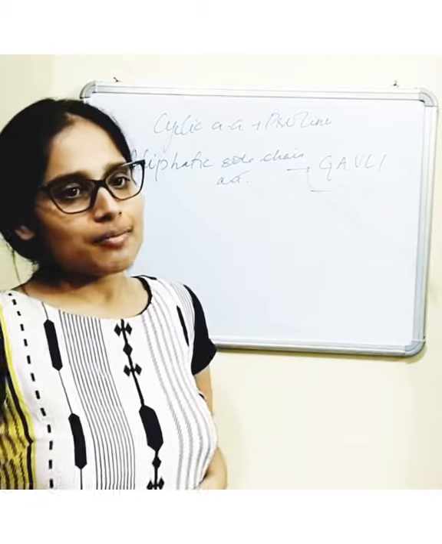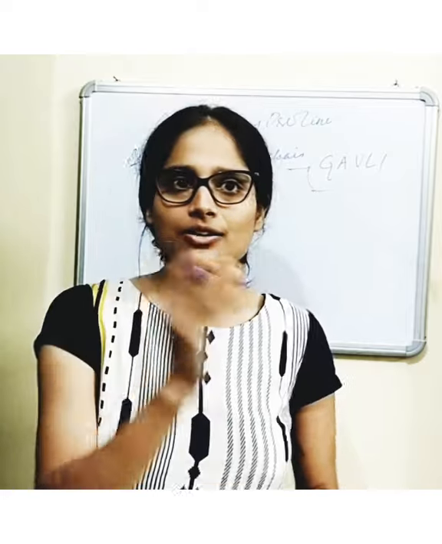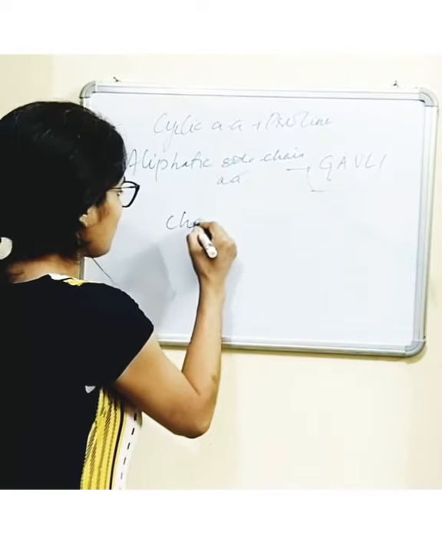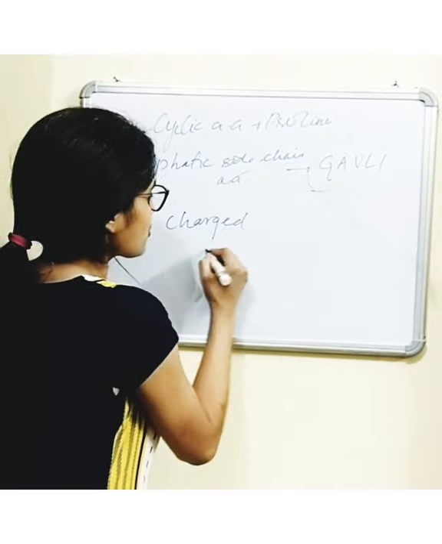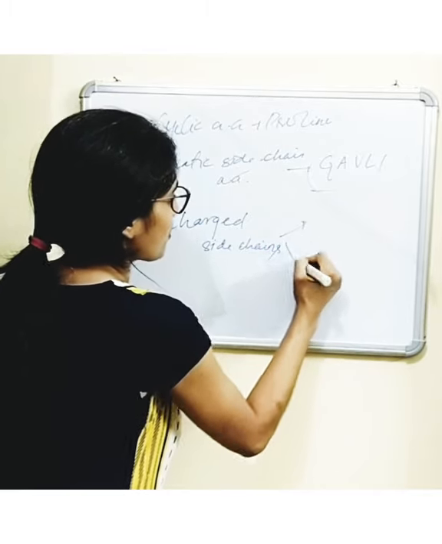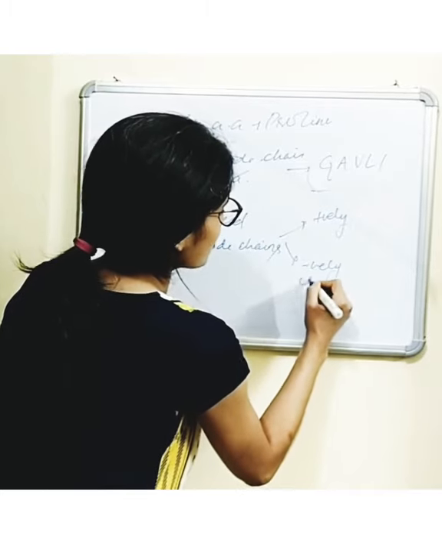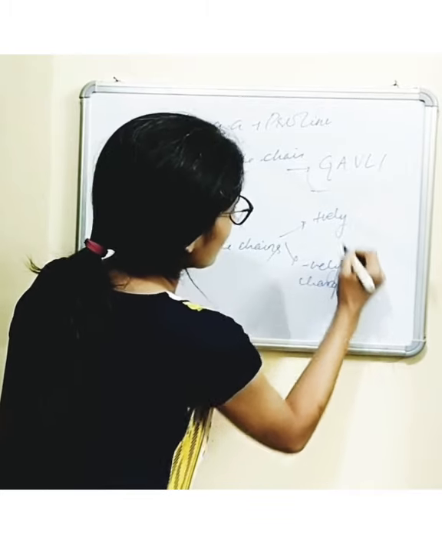Then there are amino acids with charged side chains. There are charged side chains, positively charged and negatively charged.